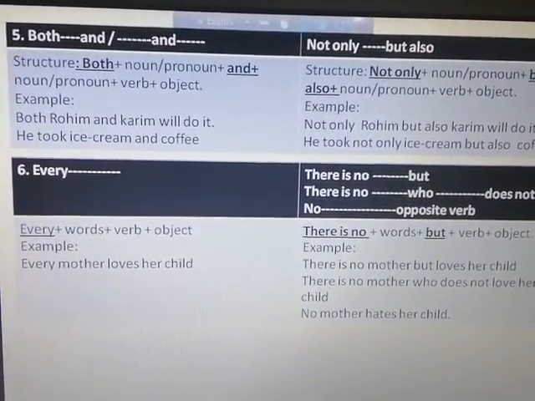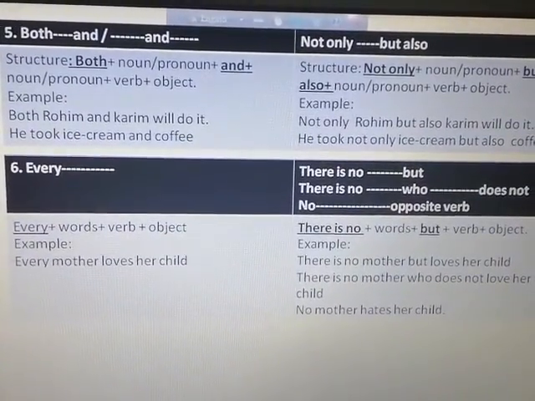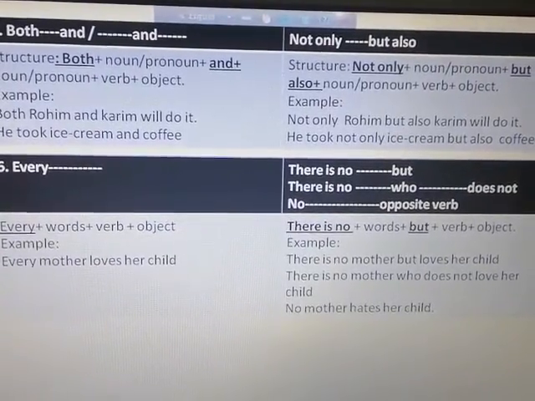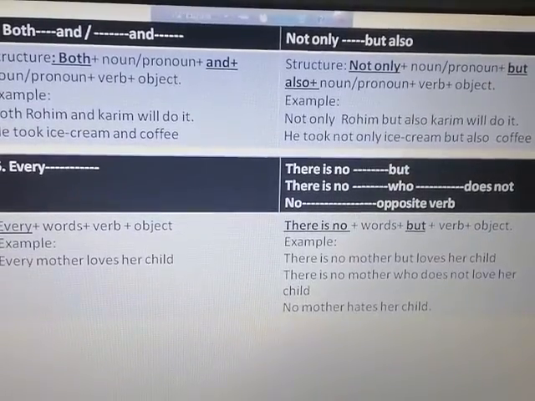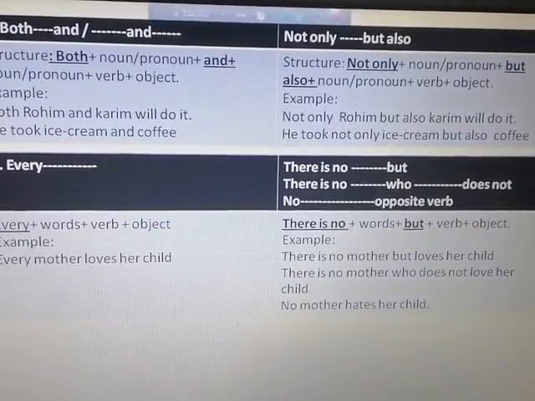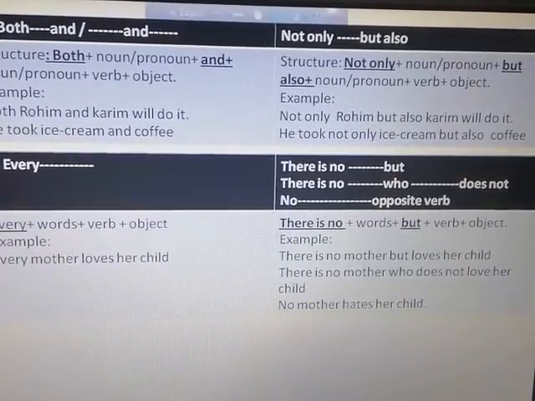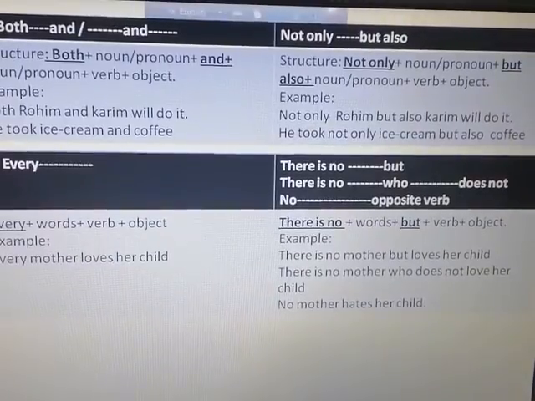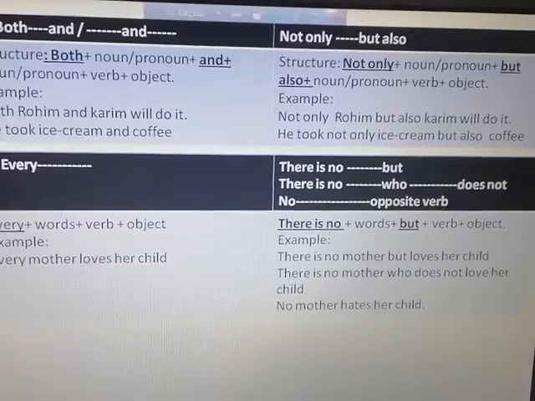every. If the sentence uses every in the subject, every turns into there is no. After every you see a word, every mother, every father, or any kind of thing. To turn it into negative, in the place of every you use there is no, and after the word you can use but.